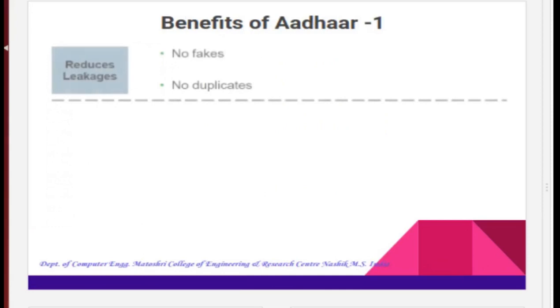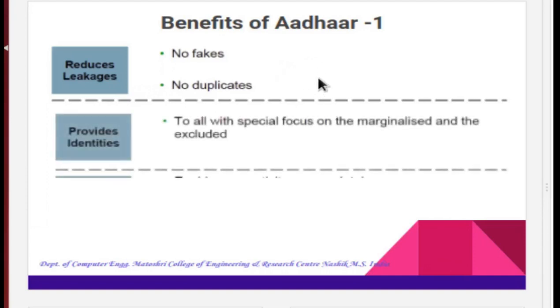Reducing the leakage. Aadhaar is a unique number and no resident can have a duplicate number since it is linked to their individual biometric. Thereby, fake and ghost identities are not possible. So that was the leakage. Then it provides the identity.